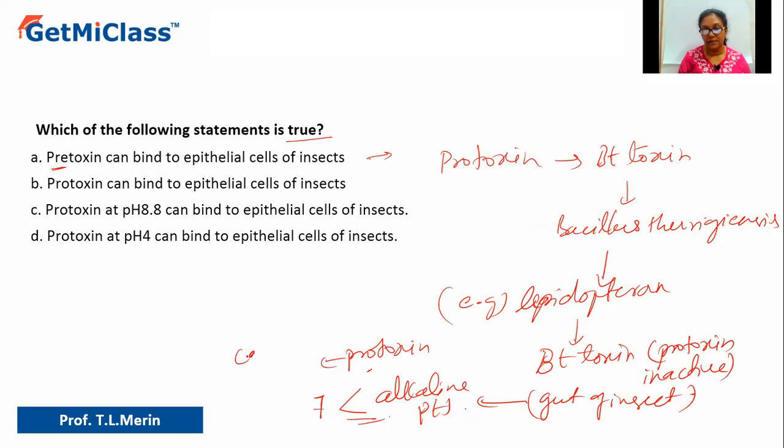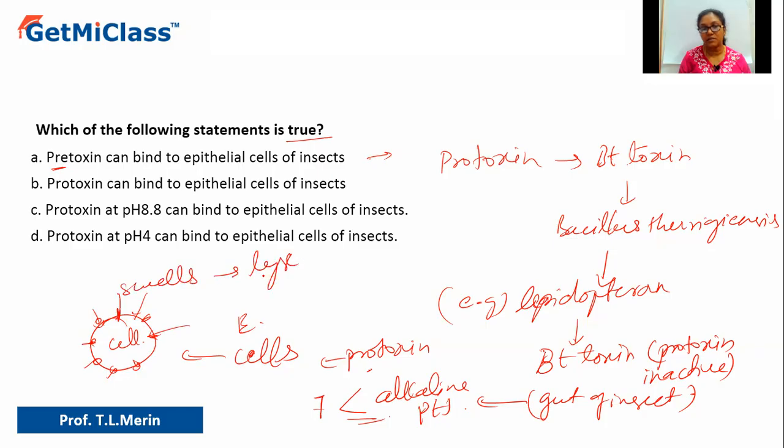epithelial cells. And what will it do? It will cause formation of holes in the plasma membrane of the cell. Because of that, it will take up liquid and swell up. Further it will lyse, lyse means it will burst. That's how the gut cells will get killed, and that's how the insect will die.